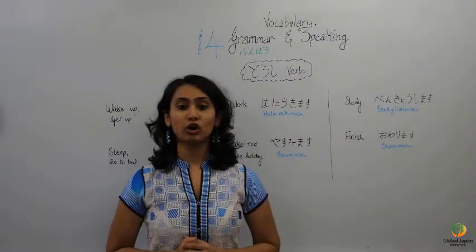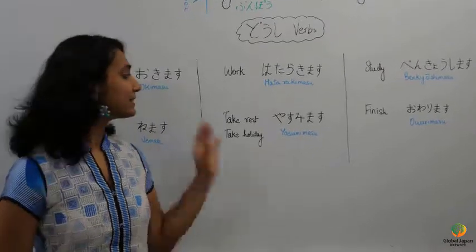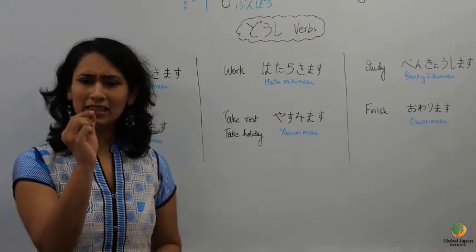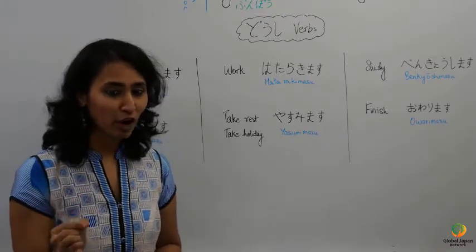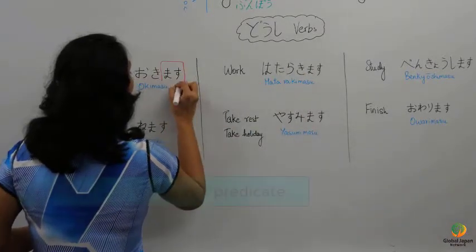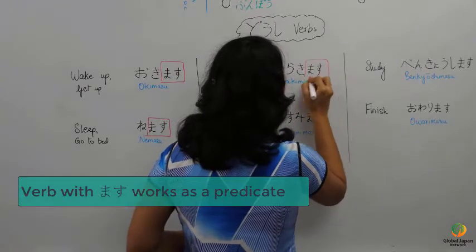A discussion on verbs now. If you looked at the 6 verbs that are written on the board, there is one thing which is common, and I hope you have identified it. If not, let me do it now. Every verb written here has mas as the suffix.